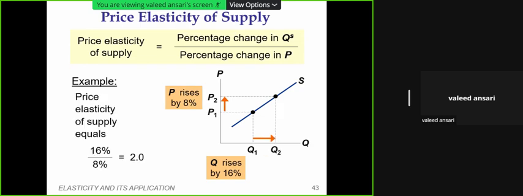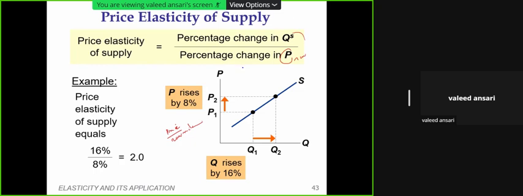And one more thing, just in passing, I will refer to this part. In the same way we have calculated the price elasticity of demand, there is a supply side also. There are many factors behind supply. One important factor is the percentage change in price. Please understand this is from the producer side. Raw material cost is there and other things. So if the price of that raw material increases or decreases, how does the supply respond to that change?